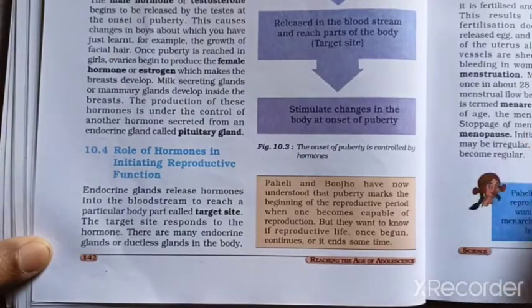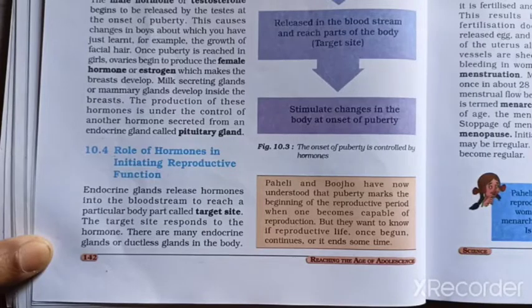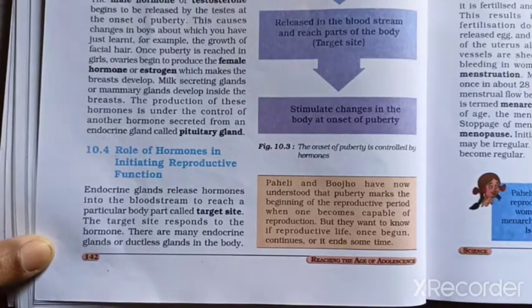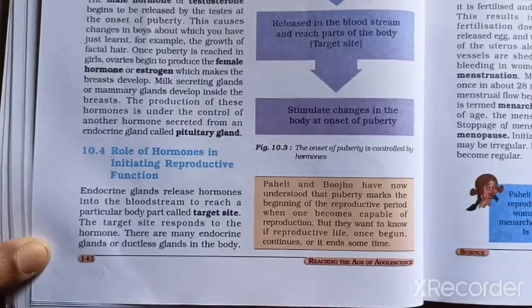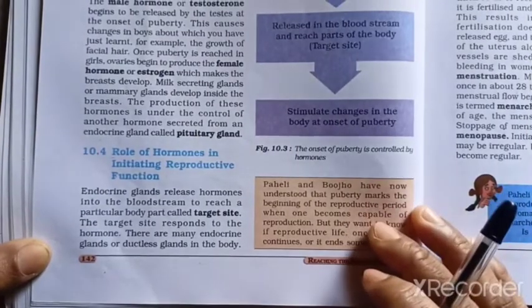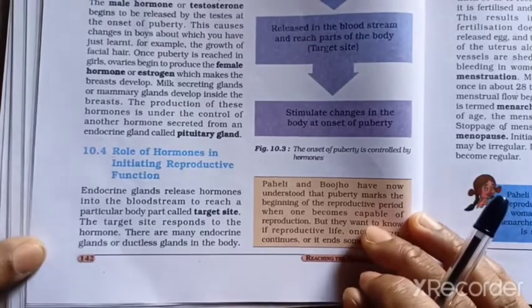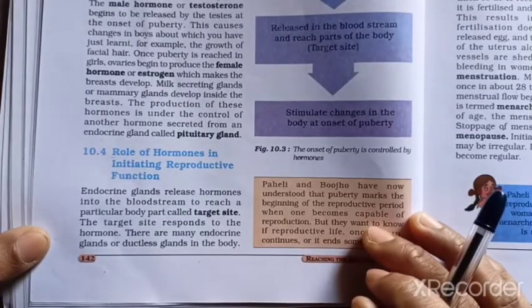Many changes can be seen in both boys and girls during the adolescence period. And in the previous class, we also studied about the hormones associated with the adolescence period.